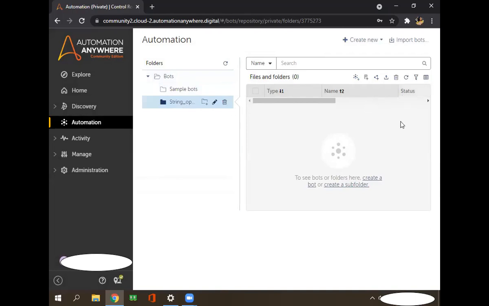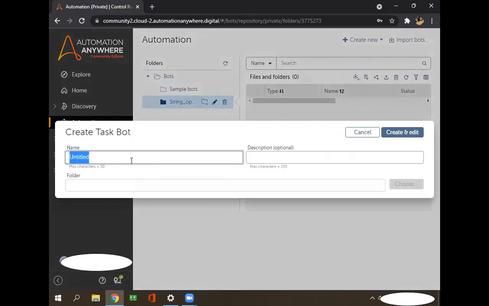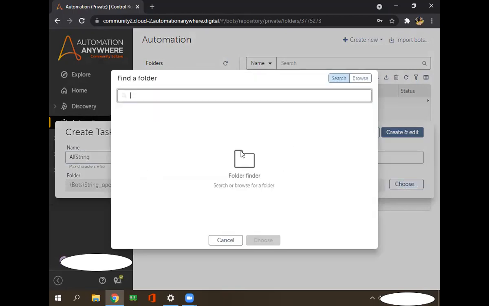After that, let's create one task bot. For that, we have to click here, create bot. If you can see this symbol, you have to click here, and it will ask you the task name, what task name you are going to make. For me, I'll name this all string command. And where you want to save this task file, I want to save this one in this string operation folder. If you want to choose that particular folder, you have to click here, choose, and click on browse.